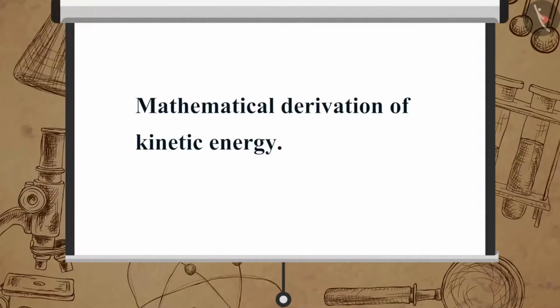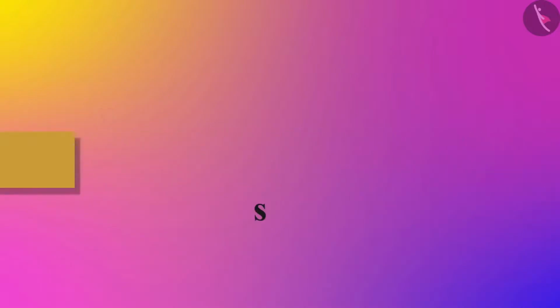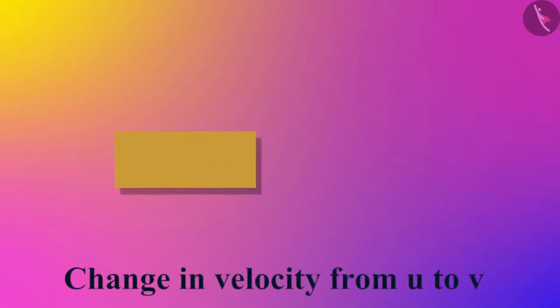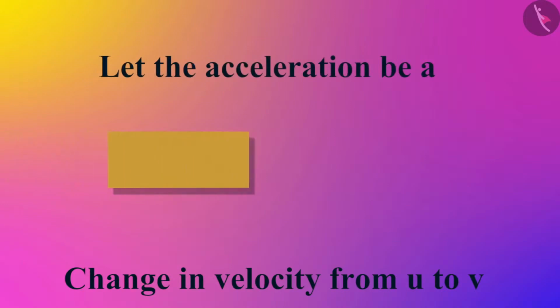Now, let us have a look at the mathematical derivation of kinetic energy. Suppose an object with mass m is moving along with a uniform velocity u. Let a force F act on the object and it gets displaced through a distance s along the direction of force. Now, the work done W is equal to Fs. The work done on the object caused a change in velocity and it changed from u to v. Let the acceleration produced in the object be a.